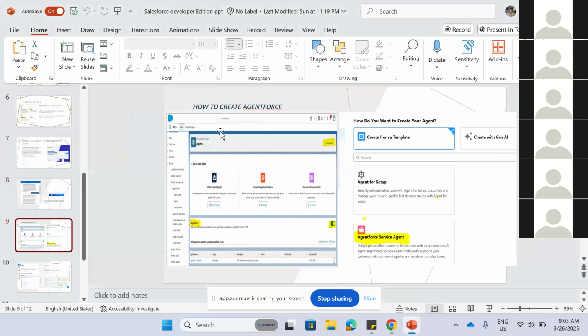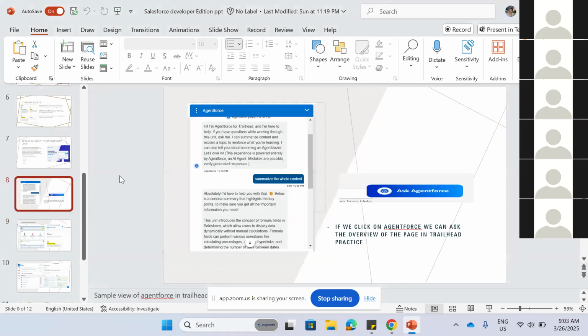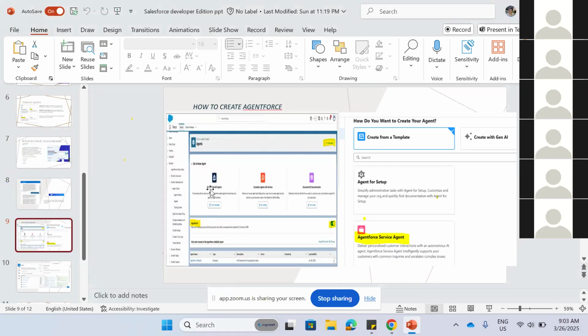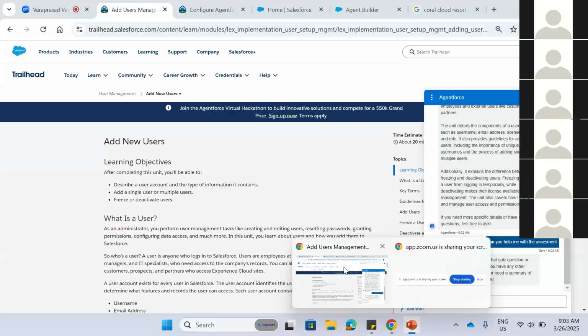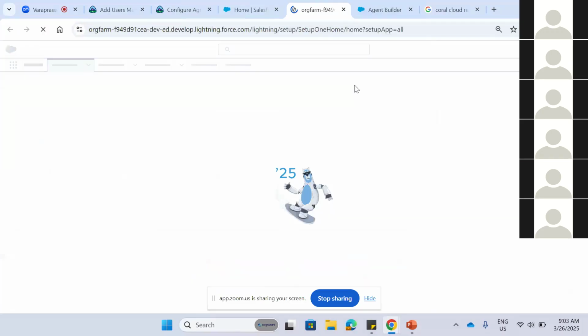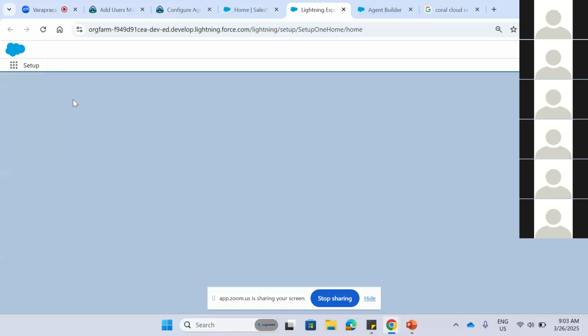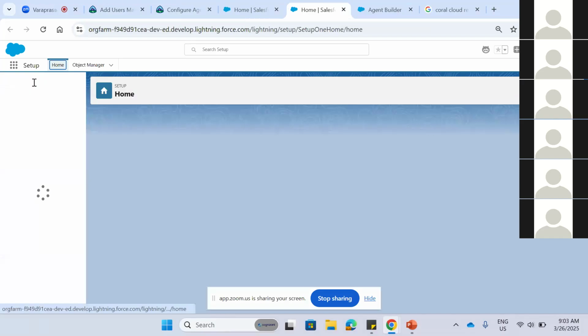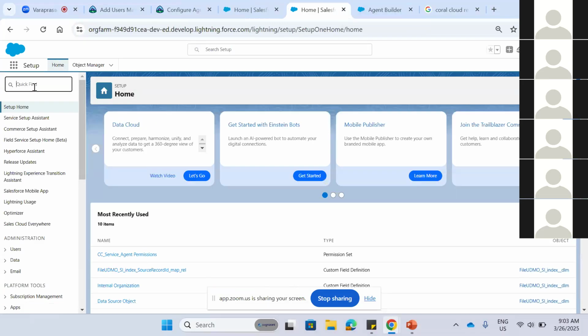So now let's see how to create an agent. To have this Agentforce, we need to create some agents. So just as an overview, we can see how we will create the agents in real time. Go to Setup. We can click on Agent to create new agents.